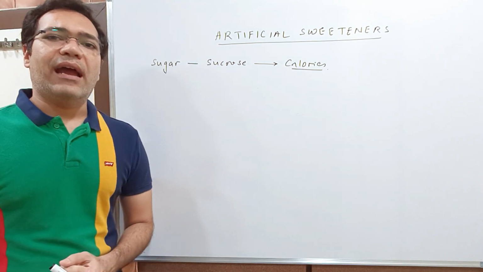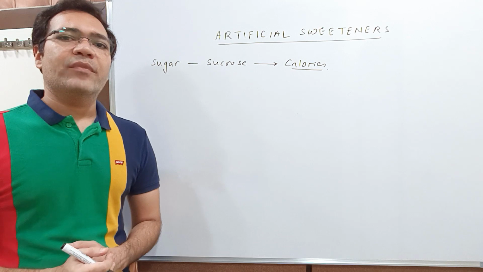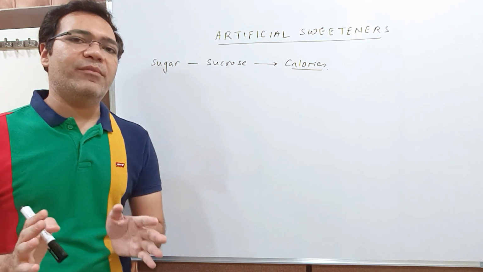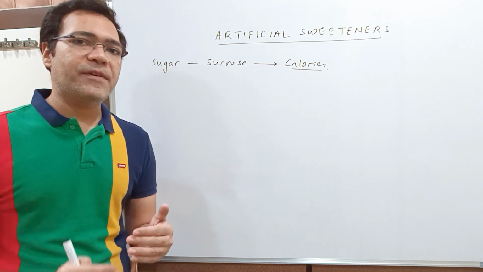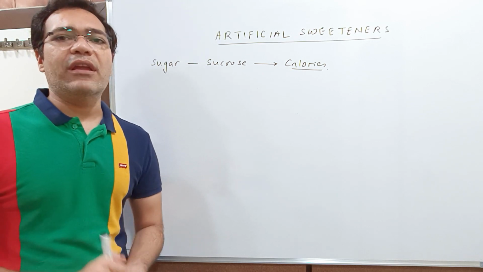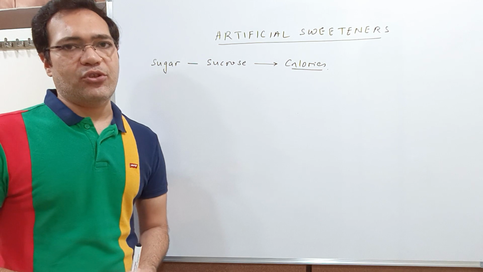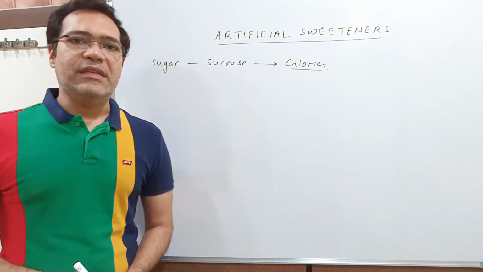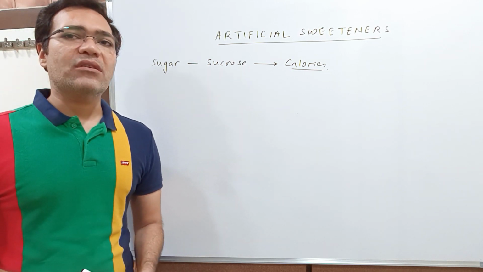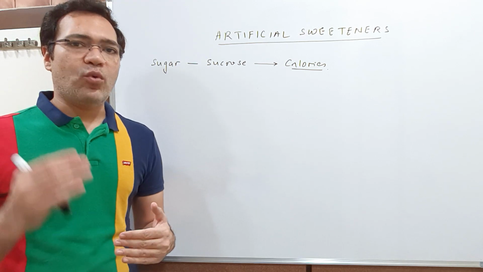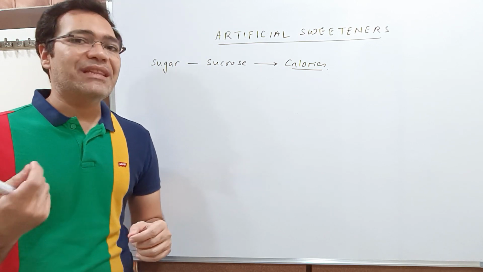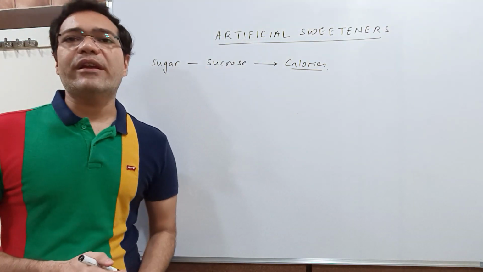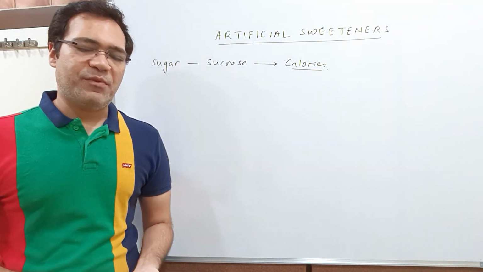Whatever sugar that you eat enters the body, and after its metabolism, some part of it will be used by the body, but most of it will be stored in the body as fatty tissue or adipose tissue, and thus you become obese. So people try to cut sugar in their food, but they also crave something sweet. In that case, students, artificial sweeteners can be very helpful for such people.